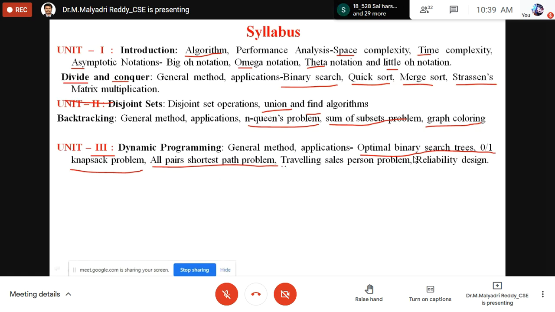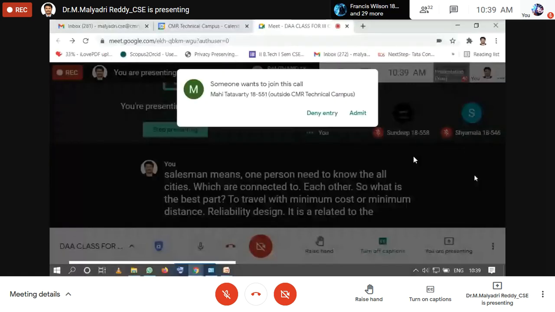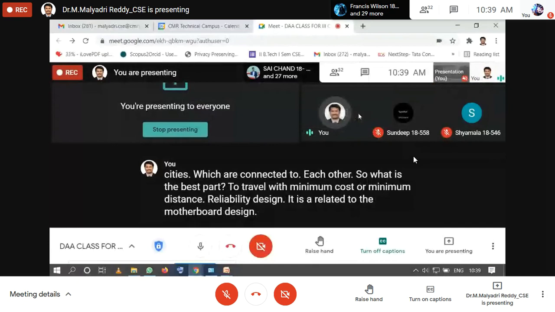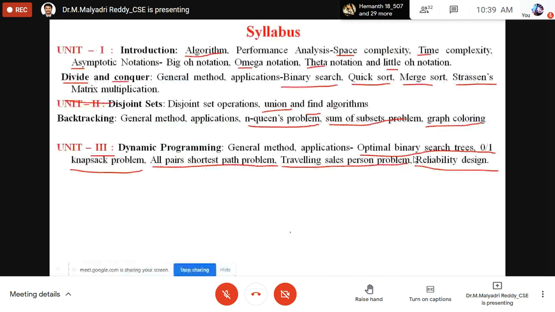Next one is the traveling salesman problem. This is one more real-time problem. Traveling salesman means one person needs to move through all the cities which are connected to each other. So what is the best path to travel with minimum cost or minimum distance? Reliability design is related to motherboard design. So what are the different combinations to implement it at better cost? This is dynamic programming.